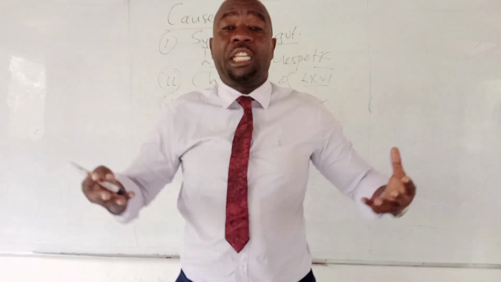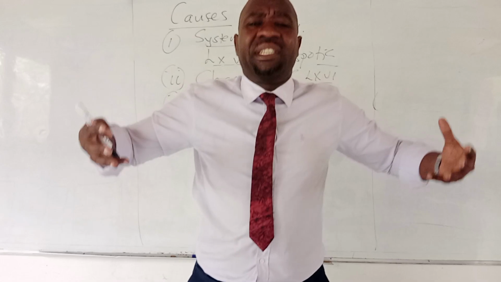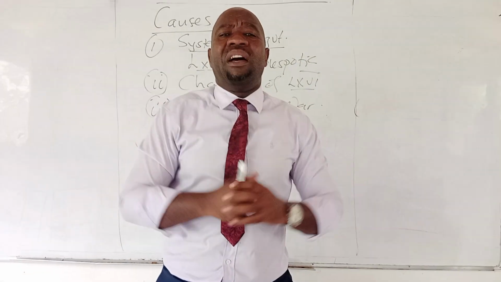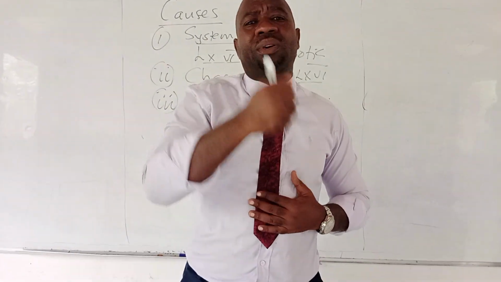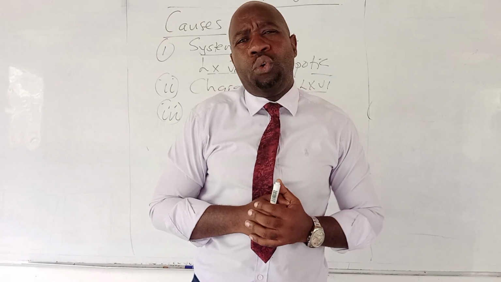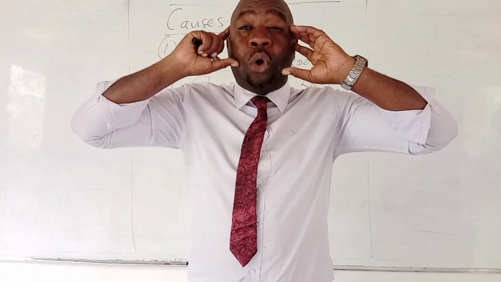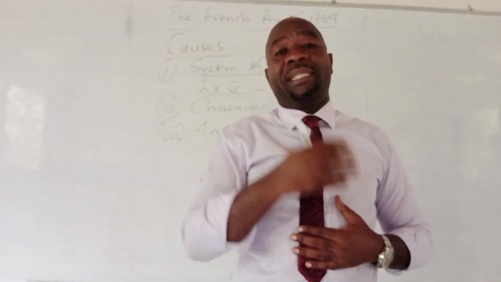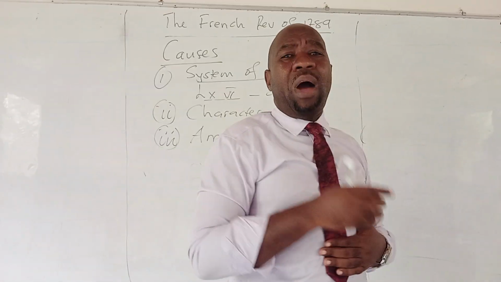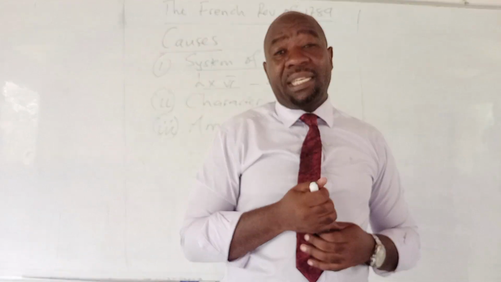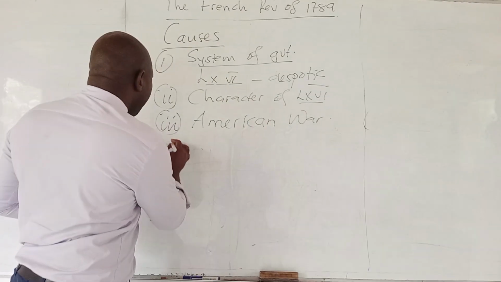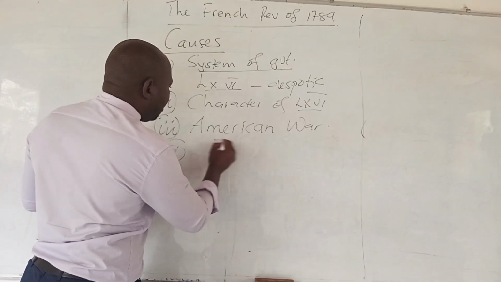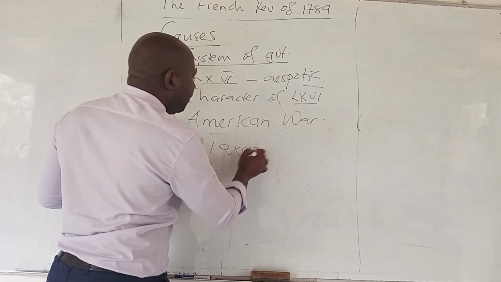So that on its own explains why the people in 1789 had to say enough is enough, and they rebelled against the government of Louis the 16th. They were conscientized about what was taking place in other countries, especially in America, explaining why the revolution had to take place in 1789.